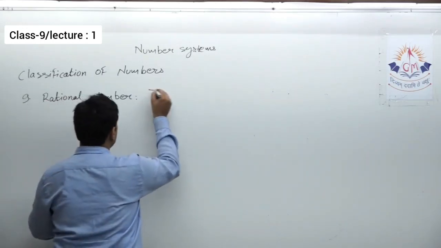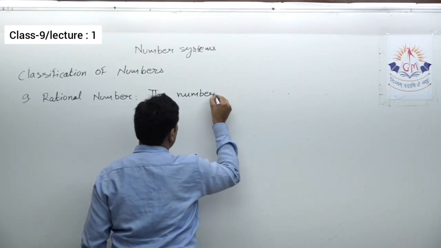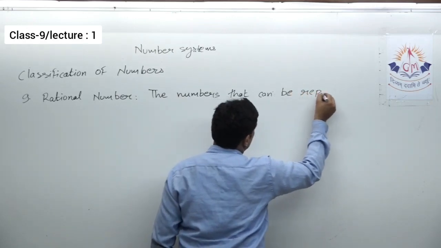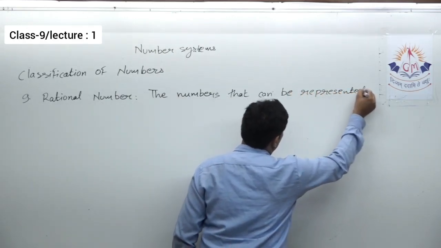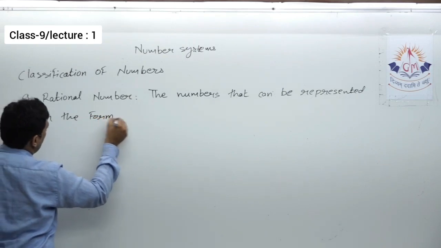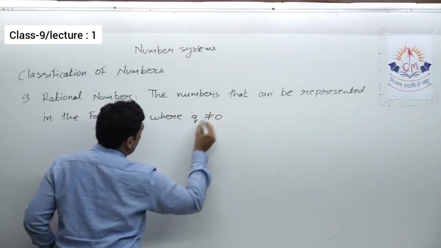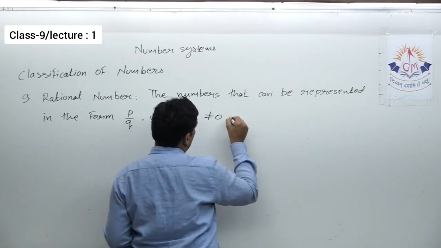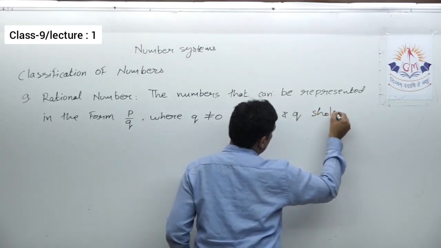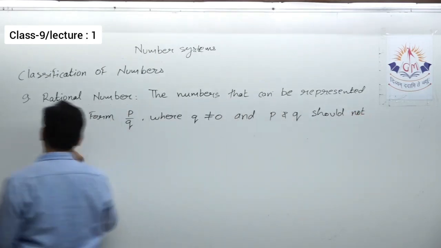So the numbers that can be represented in the form P upon Q, where Q is not equal to 0 and P and Q should not have any common factor.